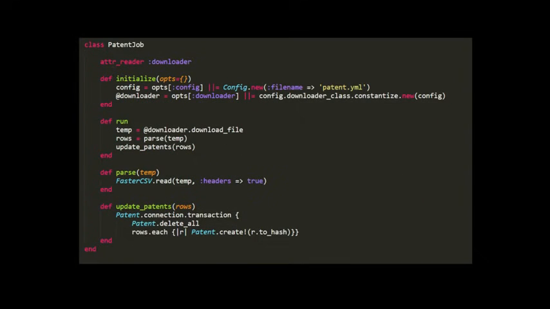Lastly, here's her rewrite of the patent job class. The difference is there's now no downloader method. Instead, in the constructor, we create a config object and then pass that to create a downloader object. And this downloader object is preserved in a downloader field, which is then later used when we call the run method. And I'll note here, I'm surprised she doesn't use constructor injection. It's odd that she has her patent job actually creating these config objects and downloader objects.